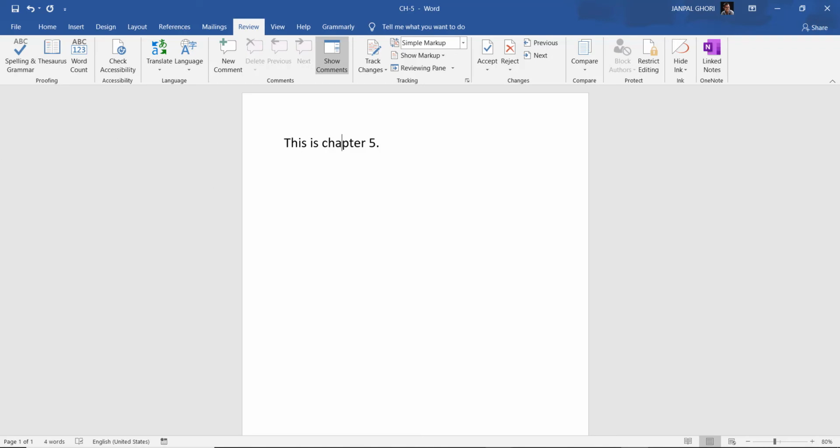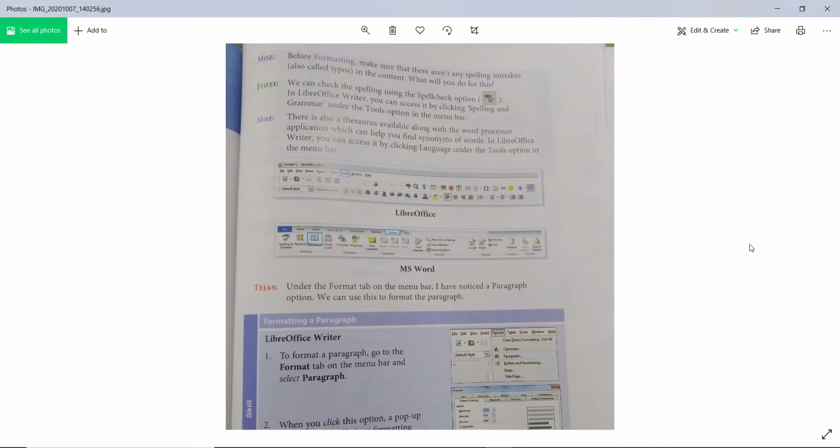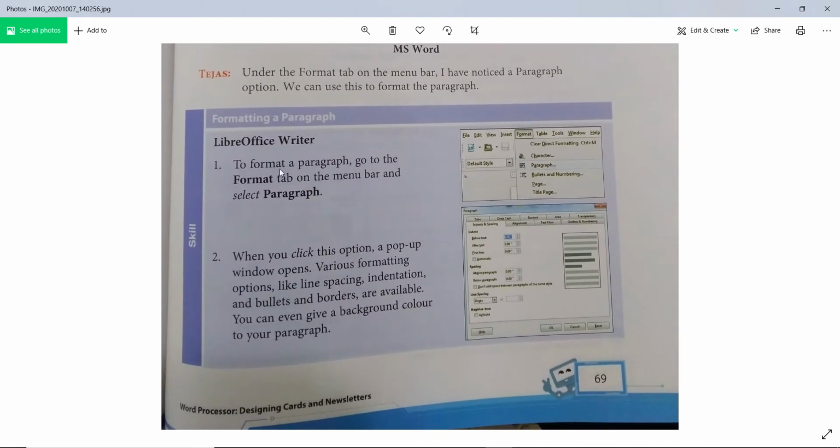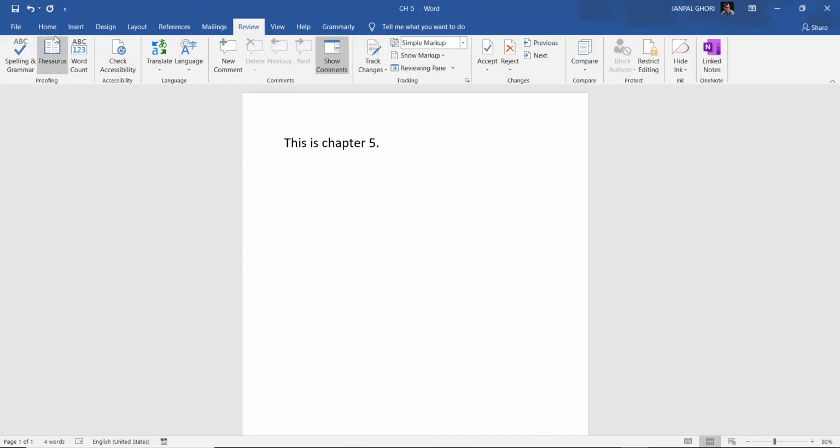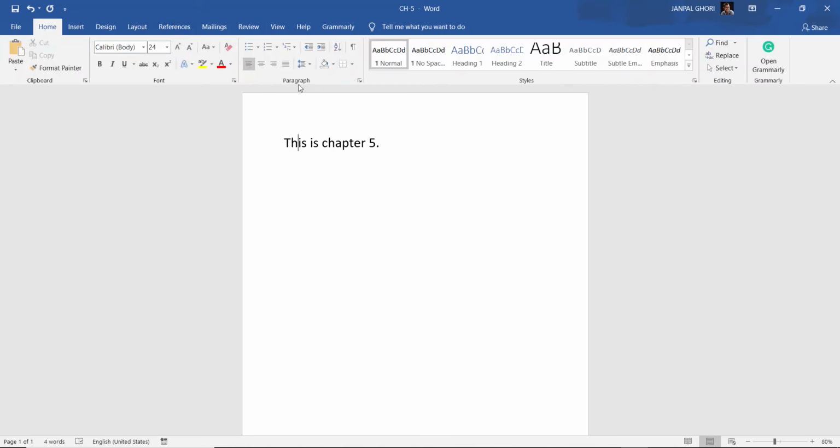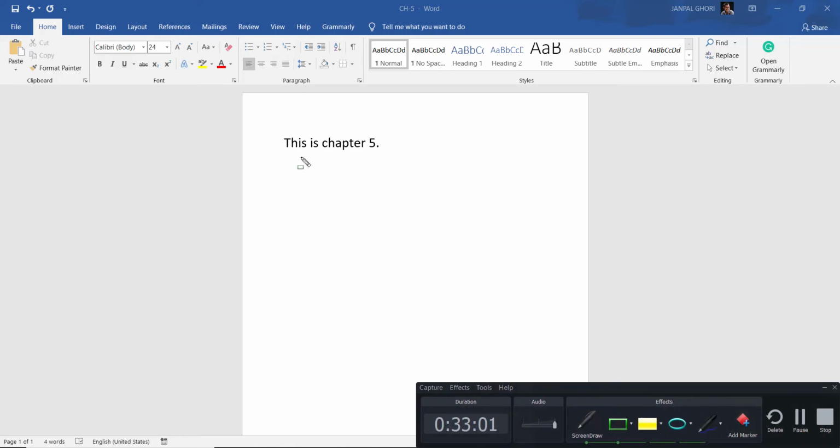Now further what we can do, you see here what is given, that is to format a paragraph, go to the format tab in the menu bar and select paragraph. So here it is an old version, so here in Home itself this is the format tab. You see paragraph is written here. If you notice this point, correct? Let me mark that point for you. You see this one, paragraph is written, correct? So that in the book is an old version of Microsoft Word, that is Windows 7 version probably.